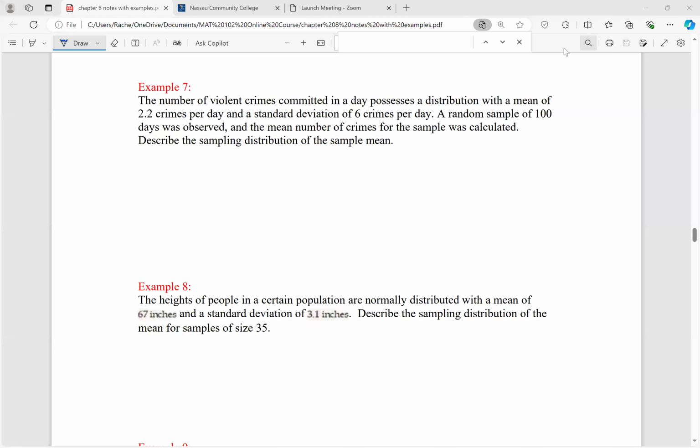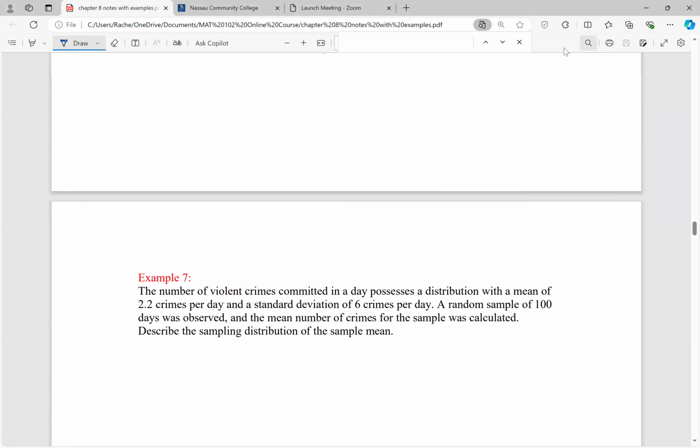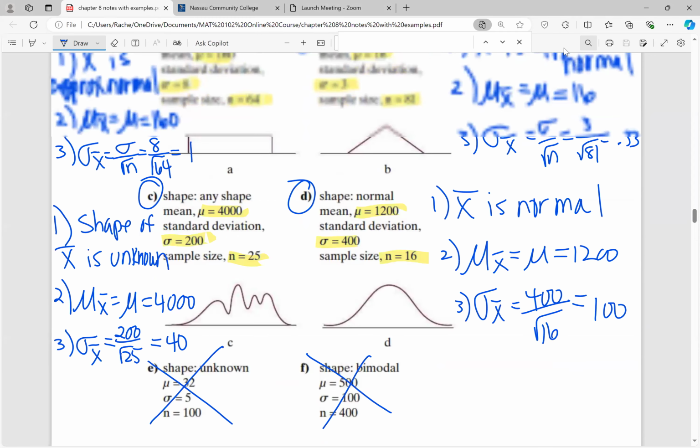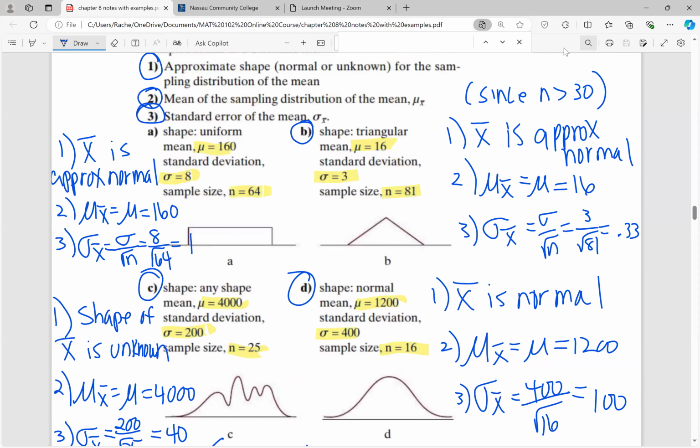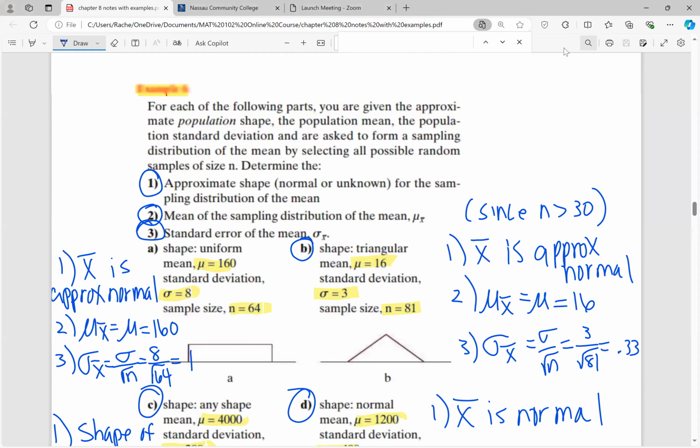Let's do a few more examples where we have to describe the sampling distribution of the mean. So we're up to example 7 from the chapter 8 worksheet. Remember, the last thing that we did in the last lesson was this question, example 6.